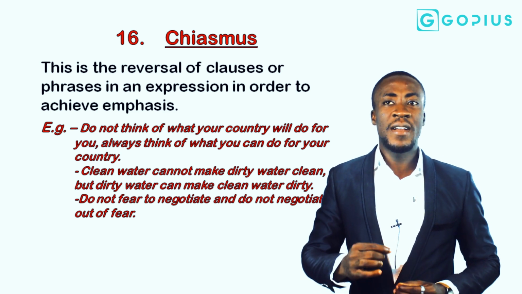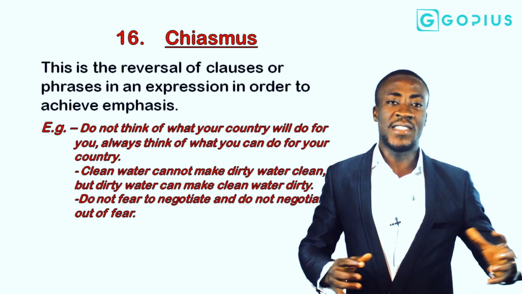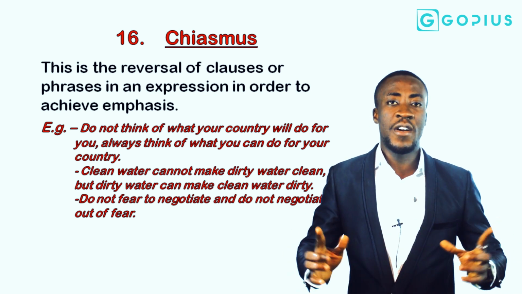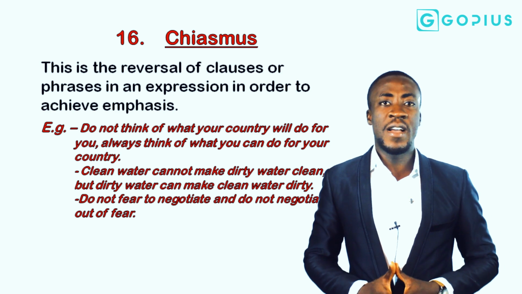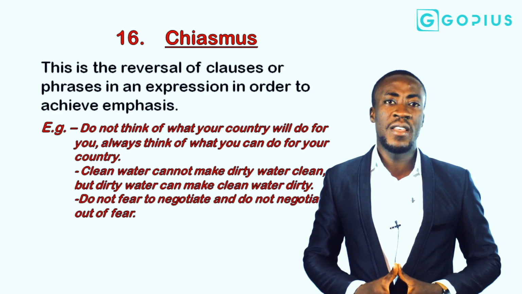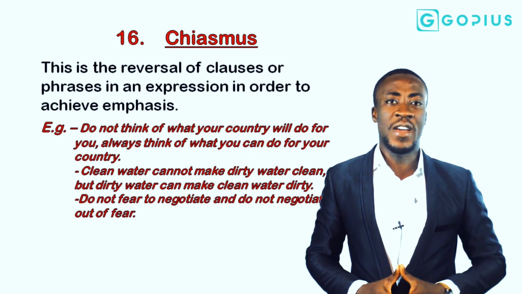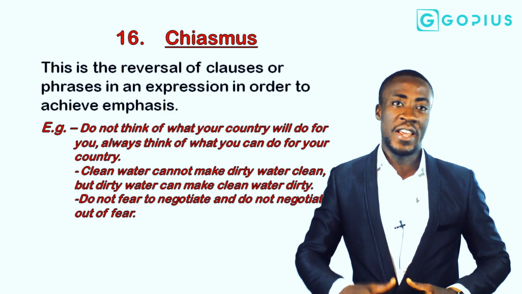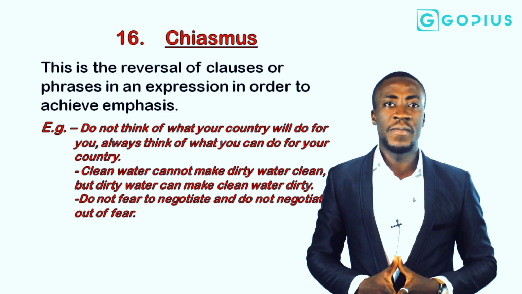Clean water cannot make dirty water clean, but dirty water can make clean water dirty. That is chiasmus because the expressions have been reversed. Kwame Nkrumah, the former president of Ghana, had one time said that he is not an African because he was born in Africa, but he is an African because Africa was born in him. That is also an example of chiasmus.